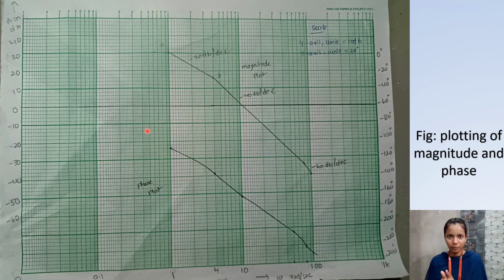Here I am plotting the Bode plot. On the x-axis I am taking omega in radians per second. On the y-axis I am taking A in dB, and this is the magnitude plot of the above values, and this is the phase plot. Here I am taking the scale on the y-axis as 1 unit equals 10 dB, and on the y-axis 1 unit equals 20 degrees.